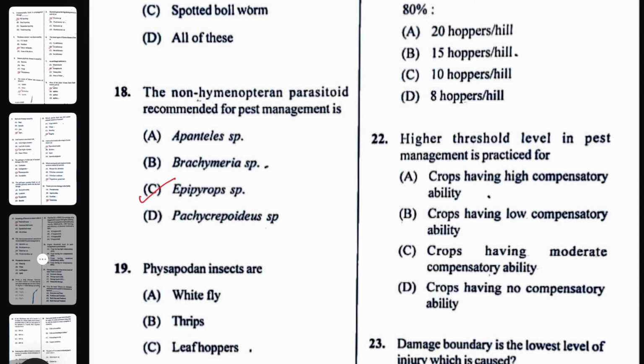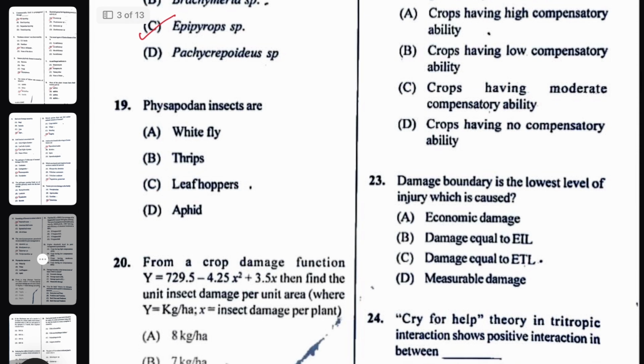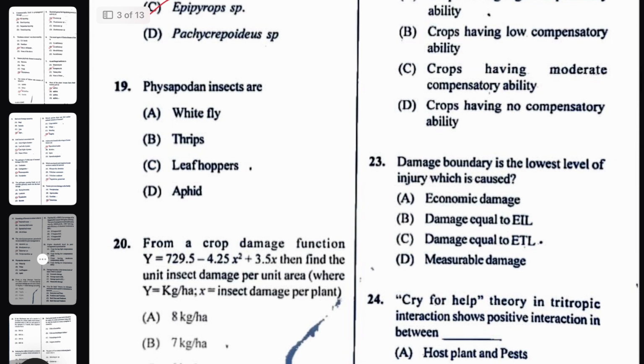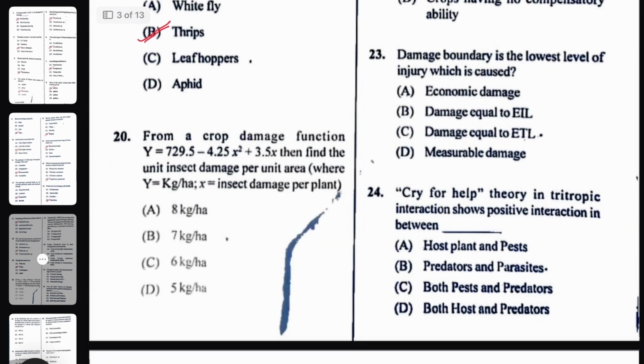Epipyrops comes under Lepidoptera. Physapodan insects are basically thrips, also known as Physapodan insects. Yeah, next question.